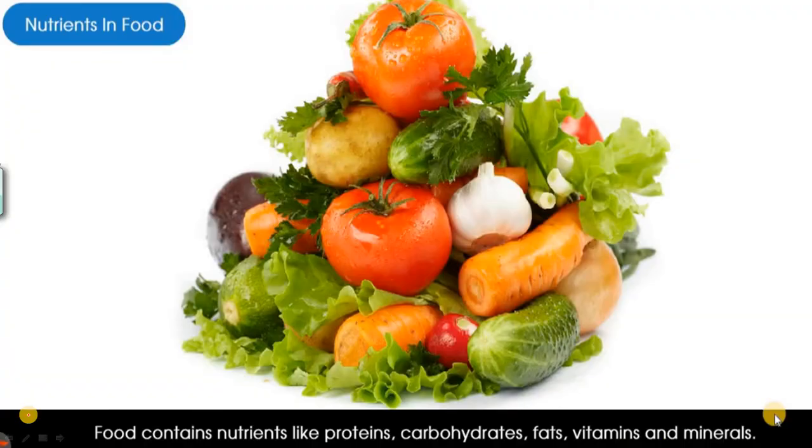As you go on, you see that food contains nutrients like proteins, carbohydrates, fats, vitamins and minerals. So these are the different nutrients present in food, right? What are all these things and how do they help our body?